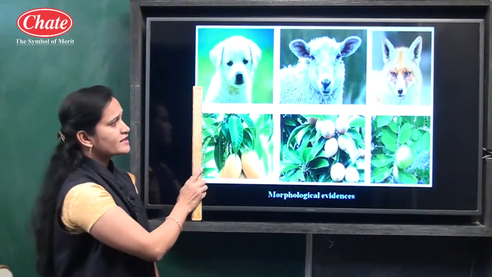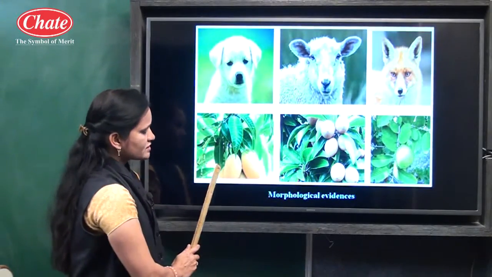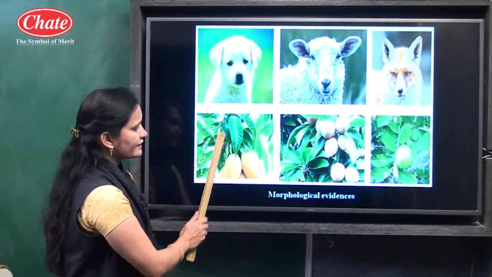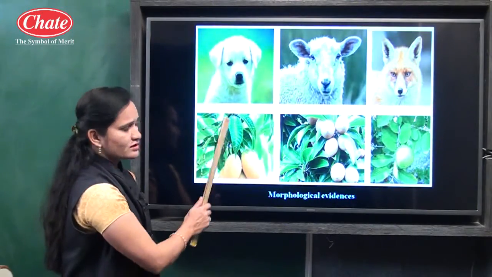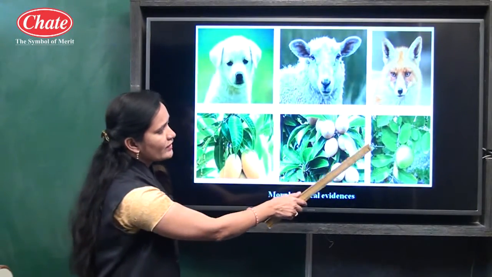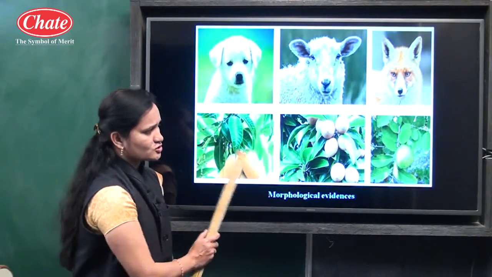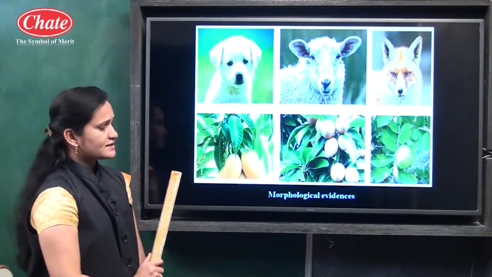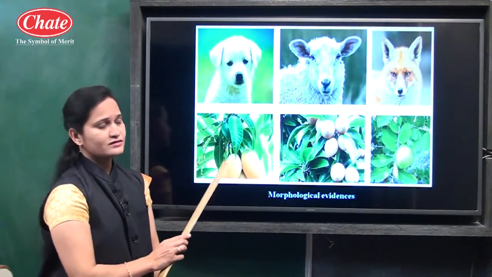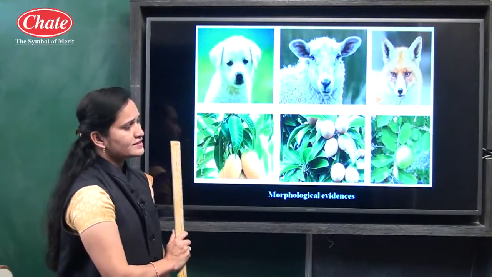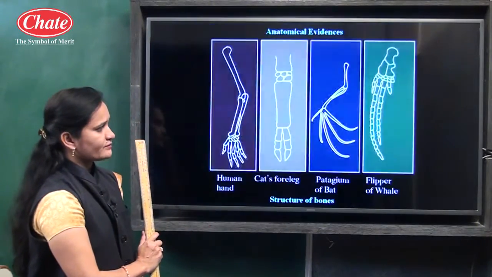Below it you can also see similarity in the shapes of the leaves, color of the leaves, veins of the leaves, and the shapes of the fruits. It indicates a common ancestor of all these living organisms.